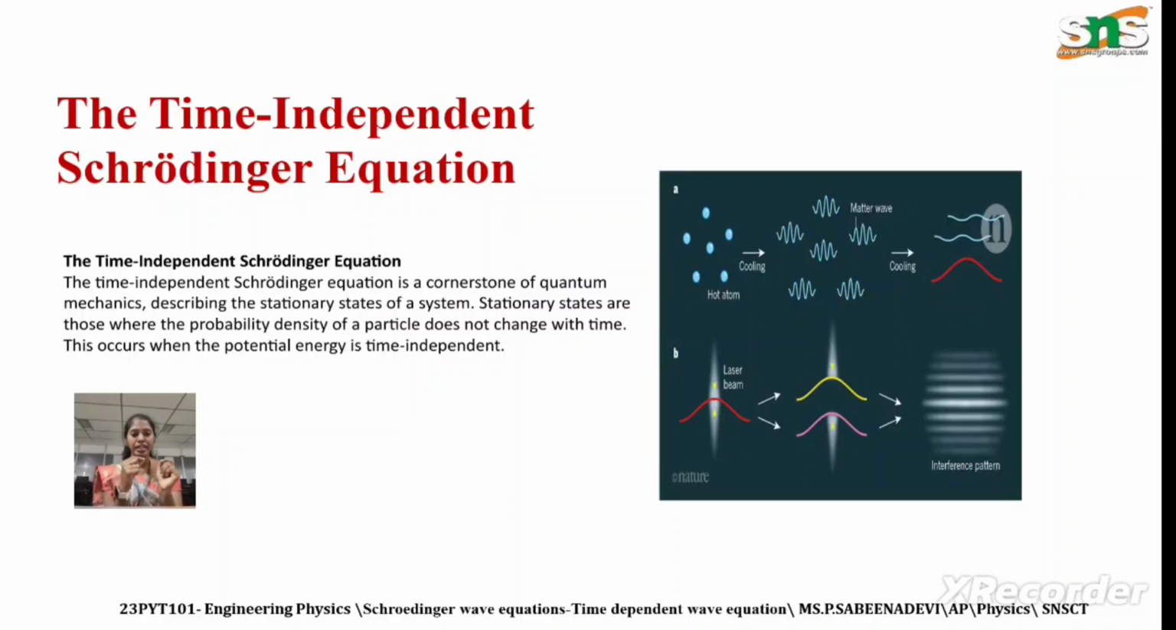The time independent Schrodinger equation is the cornerstone of quantum mechanics, describing the stationary states of the system. Stationary states are those where the probability density of the particle does not change with time. This occurs when the potential energy is time independent.